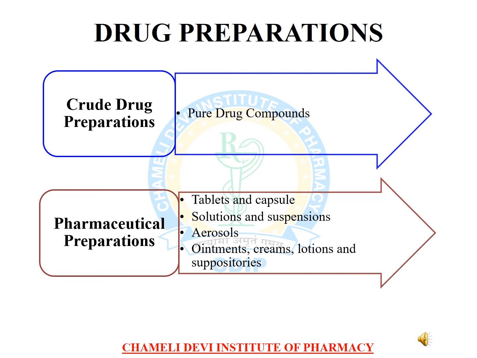For oral administration, we can use tablets and capsules, solutions and suspensions. For inhalation, there are inhalers and aerosols. Ointments, creams, lotions, and suppositories are examples of topical and insertion preparations.